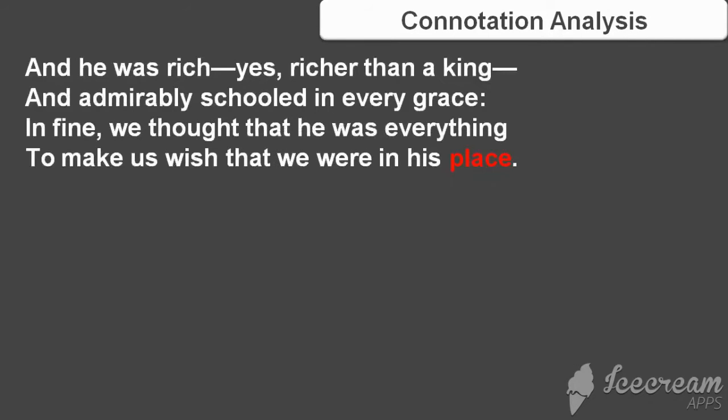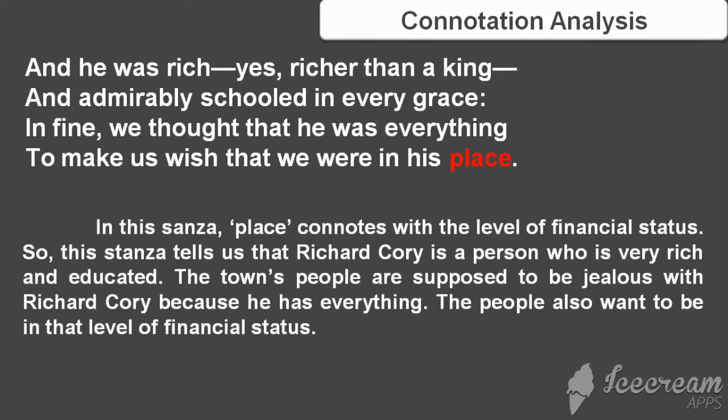In this stanza, place connotes a level of financial status. So, this stanza tells us that Richard Cory is a person who is very rich and educated. The townspeople are supposed to be jealous of Richard Cory because he has everything. The people also want to be at that level of financial status.